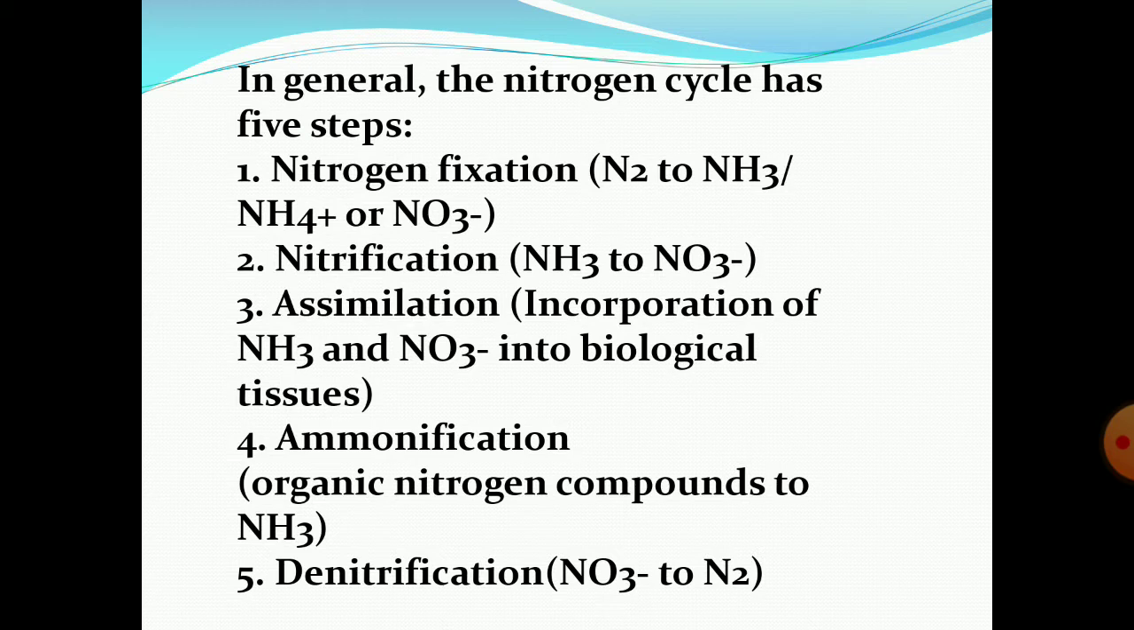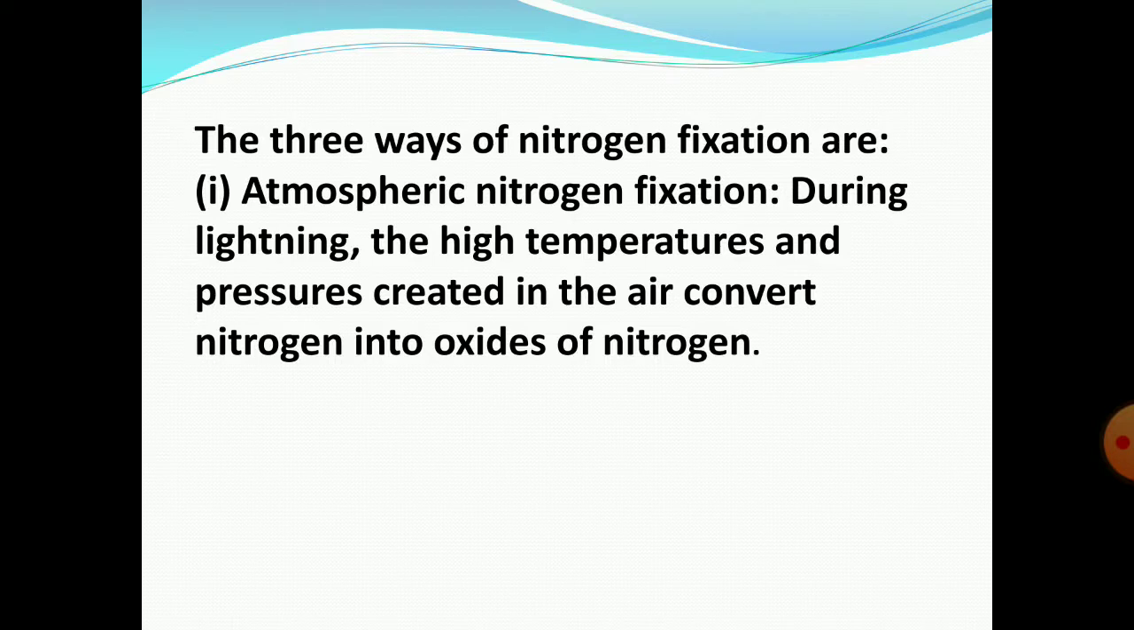So in general, you can see that the nitrogen cycle completes in 5 steps: nitrogen fixation, nitrification, assimilation, ammonification and denitrification. The first step is nitrogen fixation. The conversion of free atmospheric nitrogen into useful nitrogen compounds is called nitrogen fixation. How does this nitrogen fixation occur?